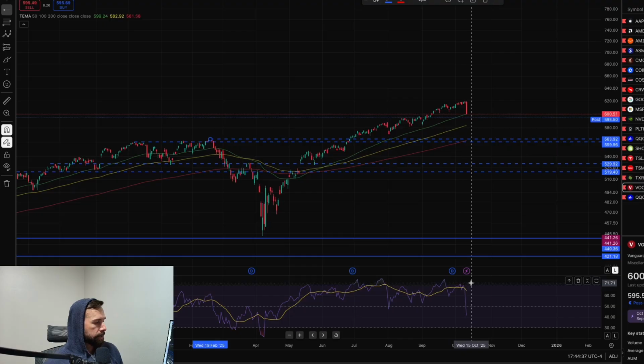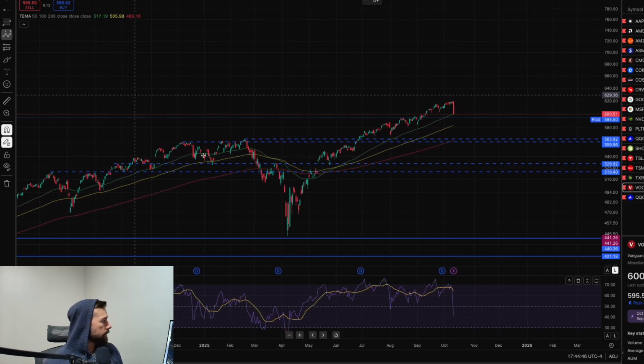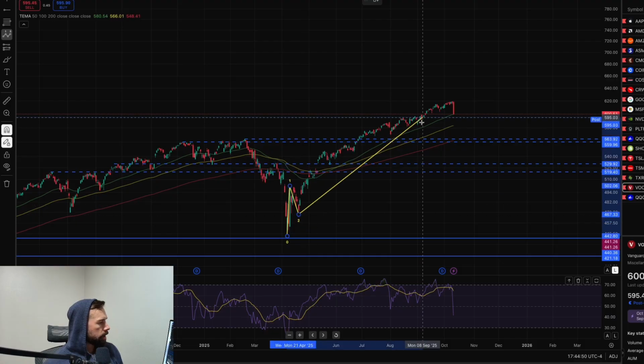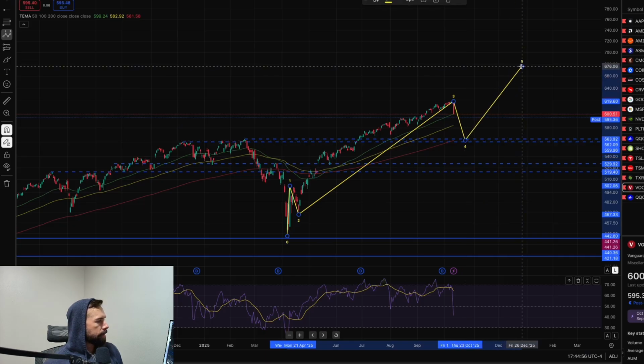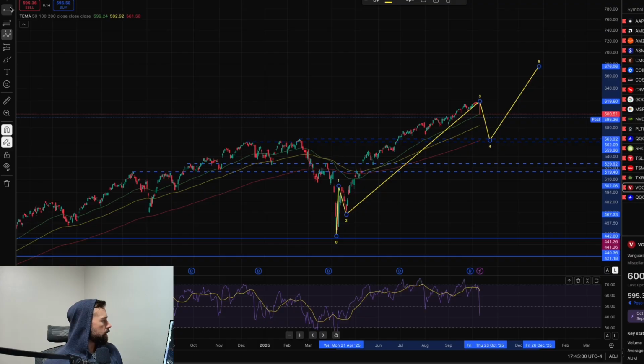So we see the bearish divergence. We see the high RSI and then a lower RSI with the higher price. So assuming this is 1, 2, 3, 4, somewhere around here, 5, somewhere up here. So just keep that in mind for now. I think this might be the top of wave 3 and we're going into wave 4.